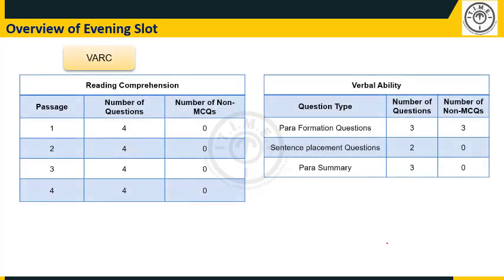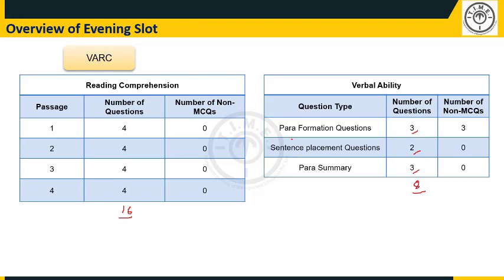So let's now look at each of the sections individually. Now in VARC, we said that there were 24 questions. Out of the 24, 16 questions were from reading comprehension and 8 questions were from verbal ability. In reading comprehension, there are 4 passages with 4 questions each, and from the verbal ability area, there are 3 para formation questions, 2 sentence placement questions, and 3 para summary questions.